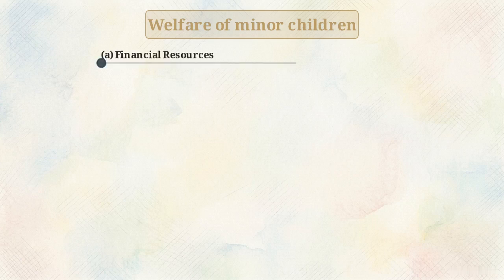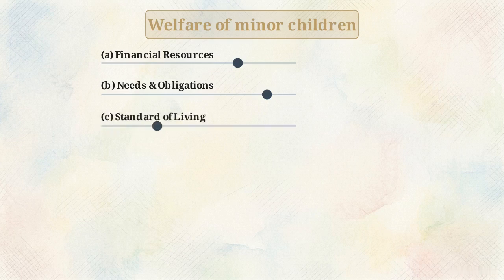Factor A covers the current and foreseeable income, earning capacity, and overall financial resources of each party. Factor B accounts for the financial needs, obligations, and responsibilities each party faces. Factor C considers the standard of living the family enjoyed before the breakdown. Factor D weighs the age of the parties and the duration of the marriage.